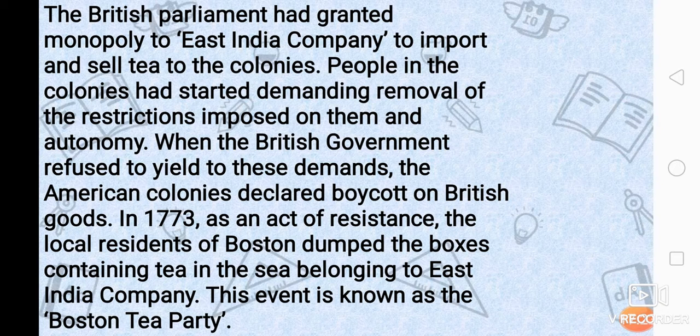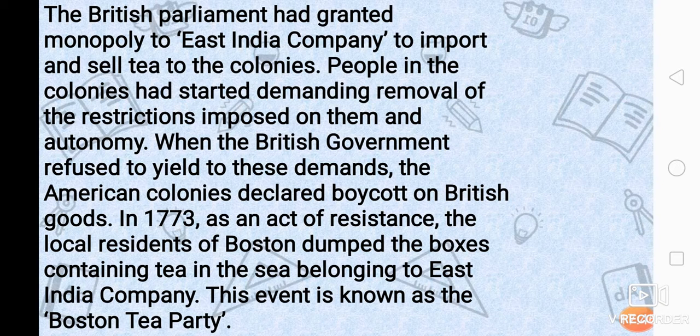People in the colonies had started demanding removal of the restrictions imposed on them, and autonomy. Autonomy means self-rule. What did they want? They wanted removal of the restrictions that had been made, that was the taxes, and also autonomy. Autonomy means self-rule. They wanted to rule by themselves. They didn't want any other rule.